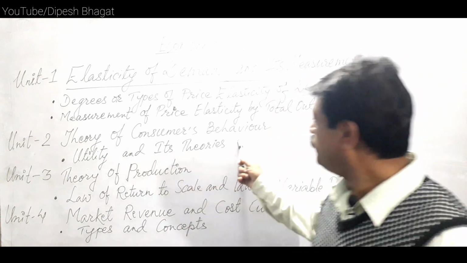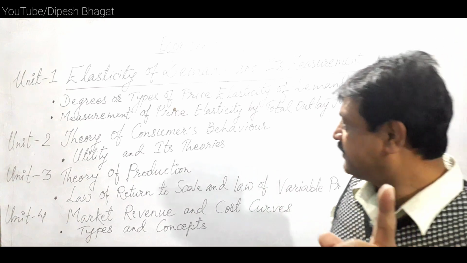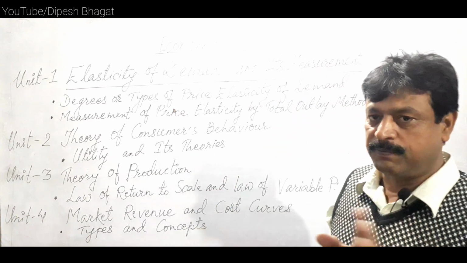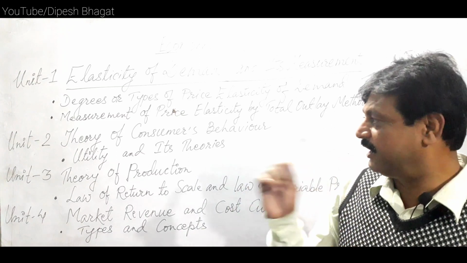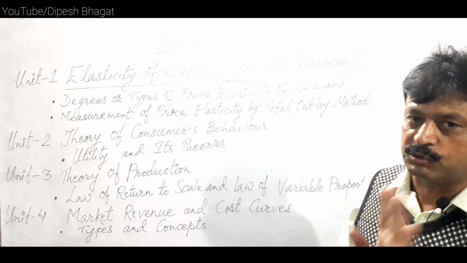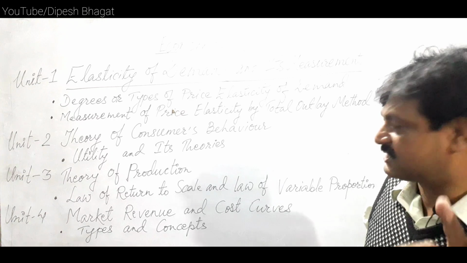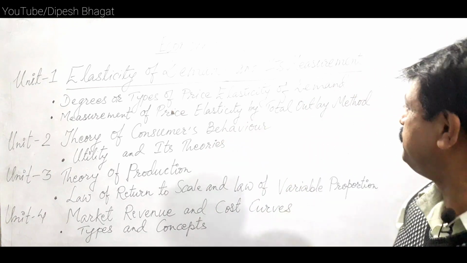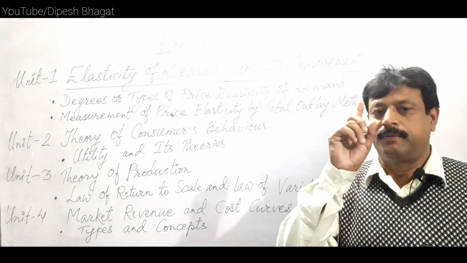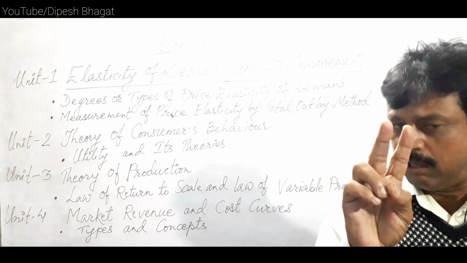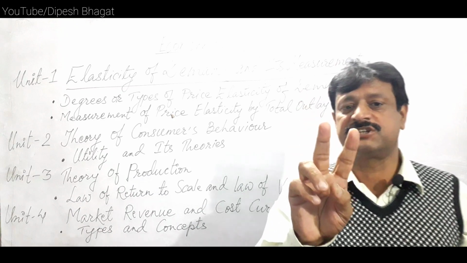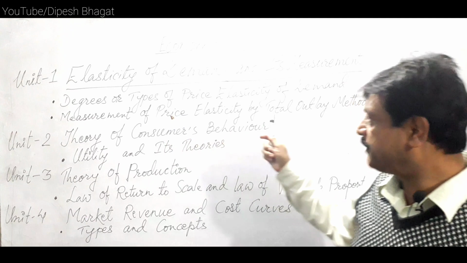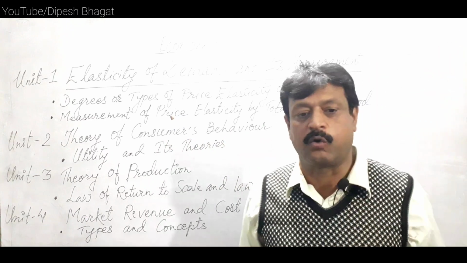Unit 2 has great chances of a 10 marks question and holds theory of consumer surplus, only 5 marks, and law of variable proportion, sometimes 5 marks, but its valuation is 10 marks. And in unit 1, elasticity of demand, there are great chances of 2 questions: degree of price elasticity and measurement of price elasticity by total outlay method.